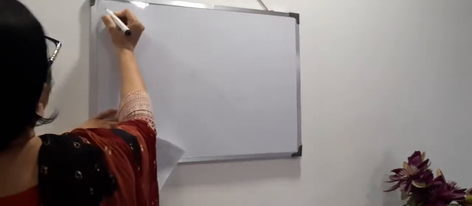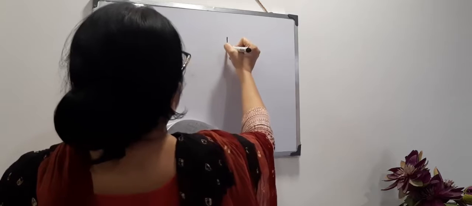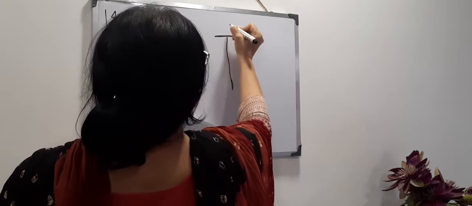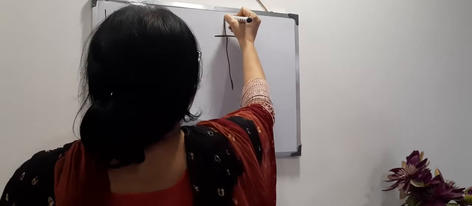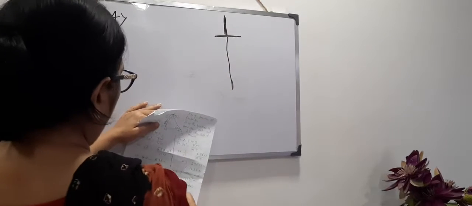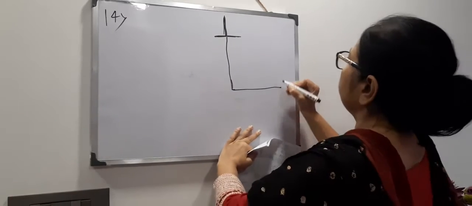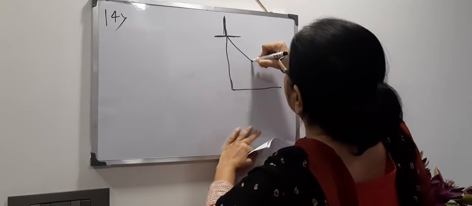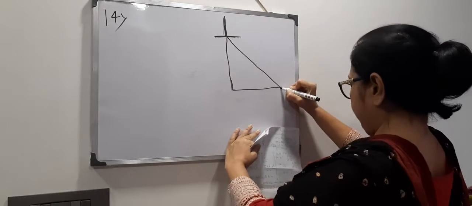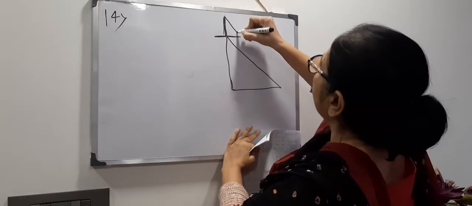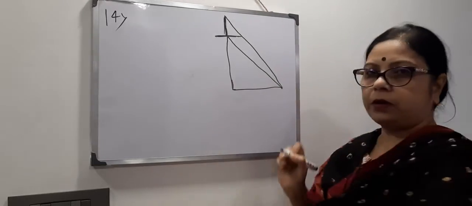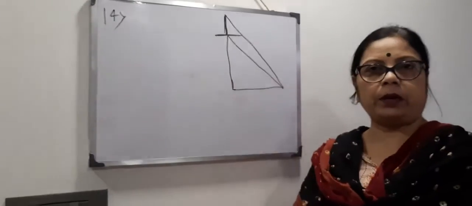Clear? Here the height of the building you have to calculate. Number 14. This is the building, 3-story building, and this is the roof, and here one flag is placed. Now someone is standing on the ground and he is looking at the bottom of the flag post once, and from the same point he is looking at the top of the flag post. So the angle of elevation will be different.